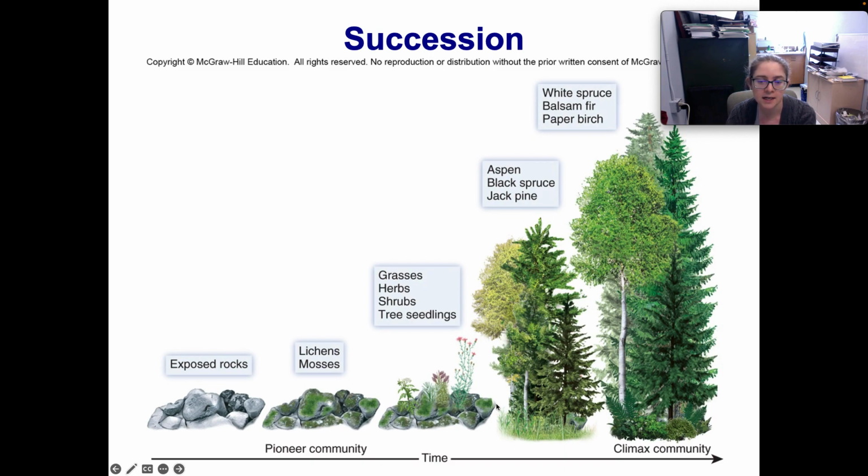And then over time, as the rocks get broken down more and more sediment accumulates, you start to get enough soil to support some small trees. And then over time, you might end up with a climax community, which are the trees that will live there the longest.